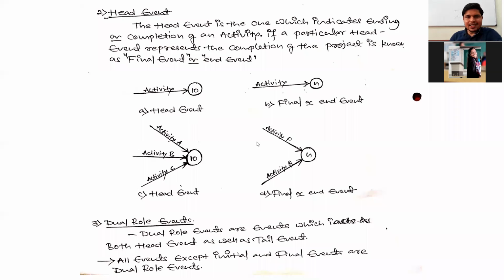So this head event is very important, because during the construction of a network diagram, you need to identify the tail event, head event, and dual role event.